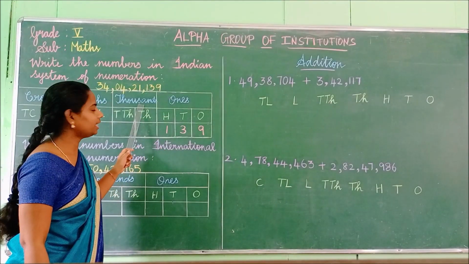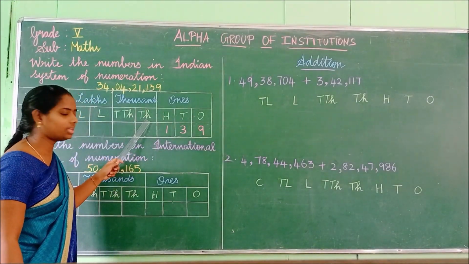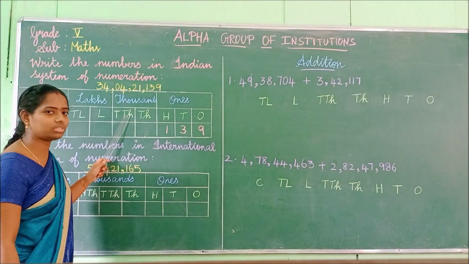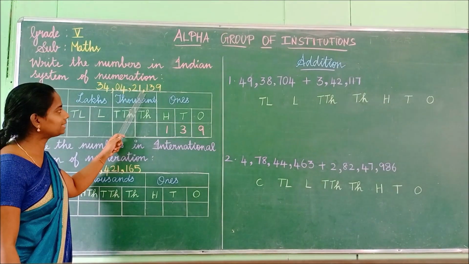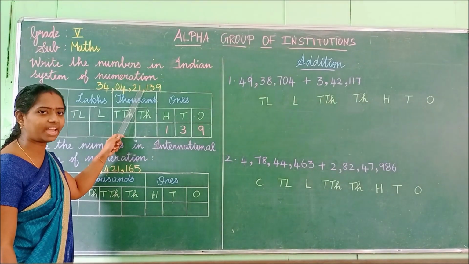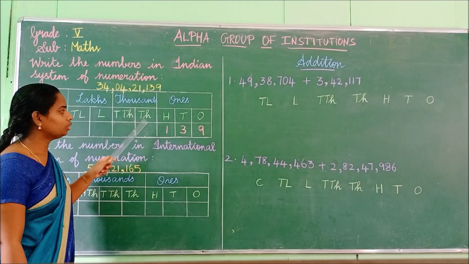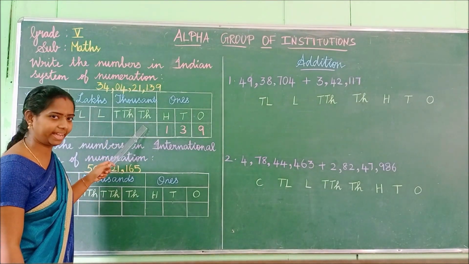Shall we move to the next? Here, thousands. In thousands we have 1,000 and 10,000, isn't it? What is the next number? We have 1. We have to take this 1 to the thousands place.